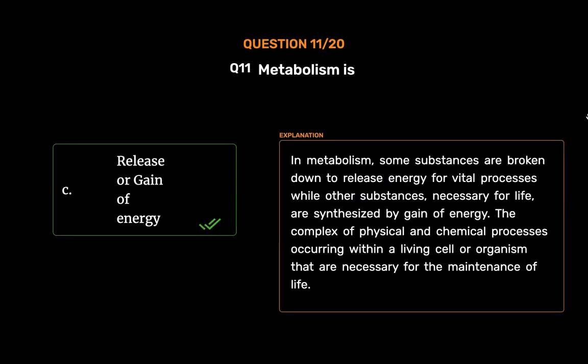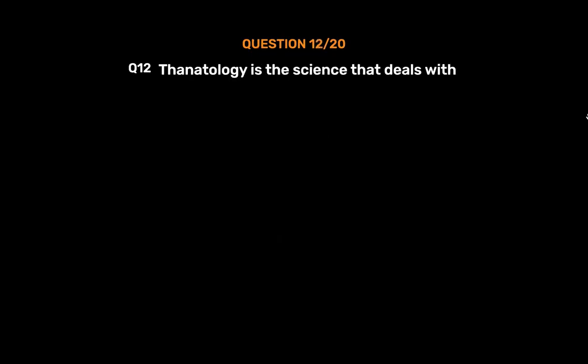In metabolism, some substances are broken down to release energy for vital processes while other substances, necessary for life, are synthesized by gain of energy. The complex of physical and chemical processes occurring within a living cell or organism that are necessary for the maintenance of life.